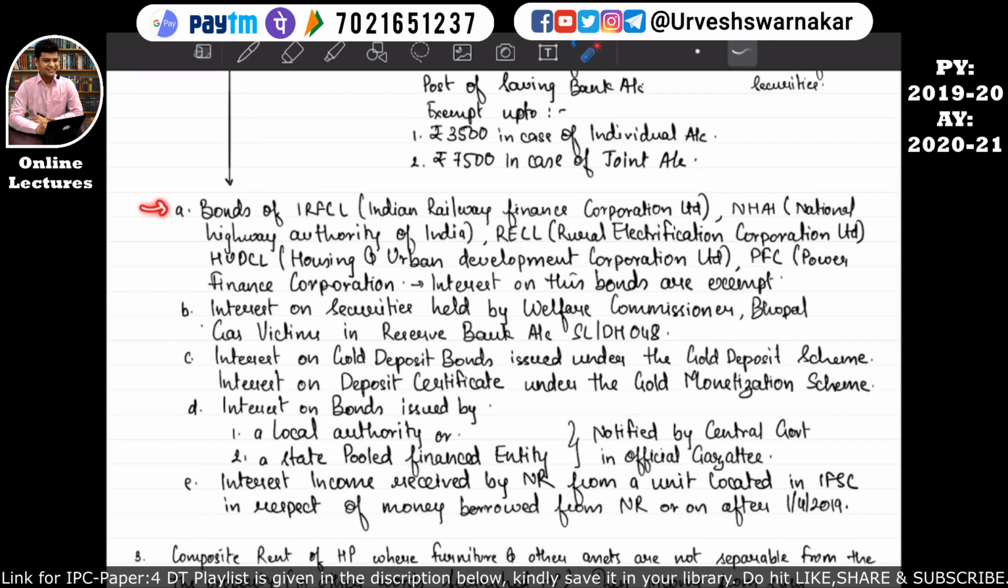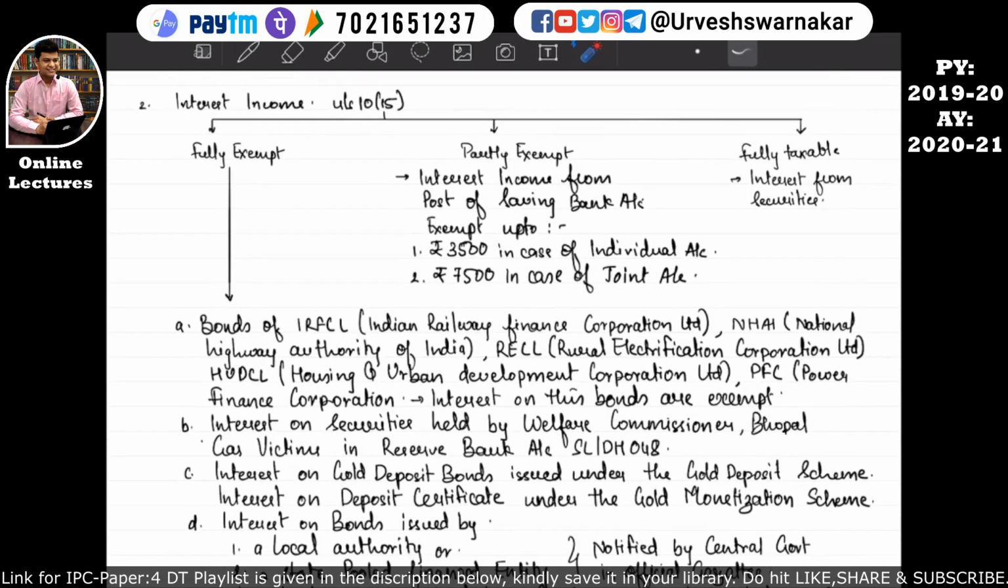So if an assessee has invested in bonds of IRFCL, that is Indian Railway Finance Corporation Limited, or in the bonds of NHAI, that is National Highways Authority of India, or in the bonds of RECL, that is Rural Electrification Corporation, or in the bonds of HUDCO, that is Housing and Urban Development Corporation Limited, or in the bonds of PFC, that is Power Finance Corporation, then whatever interest the assessee has received on these bonds will be exempt under section 10 subsection 15.